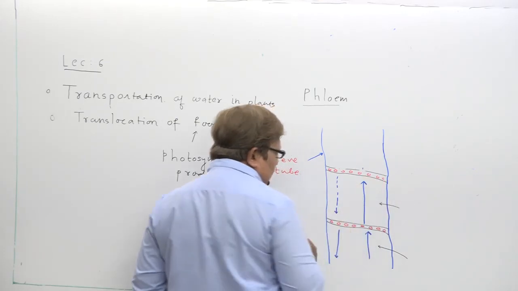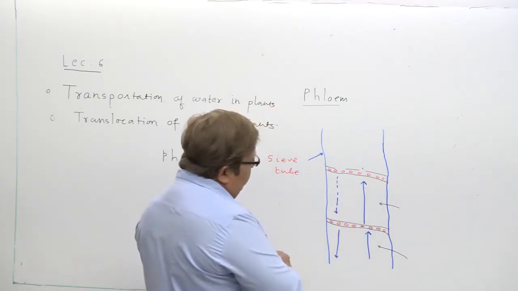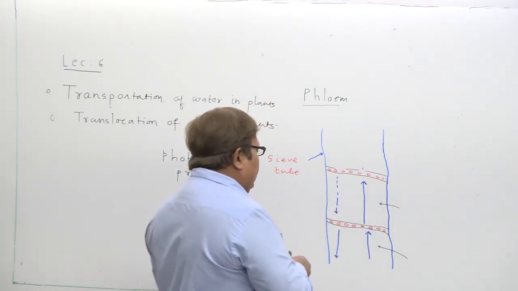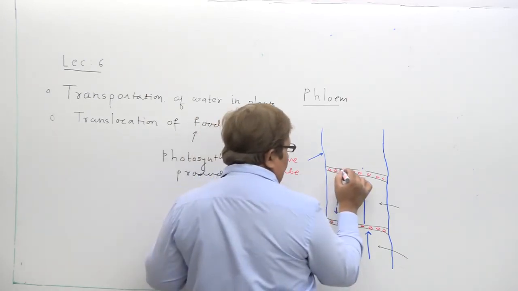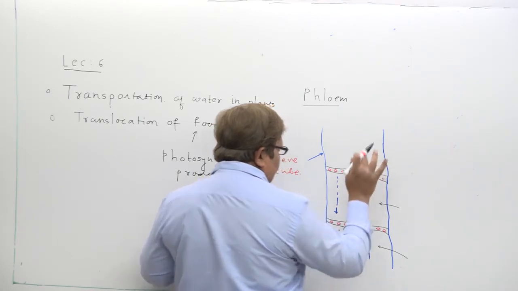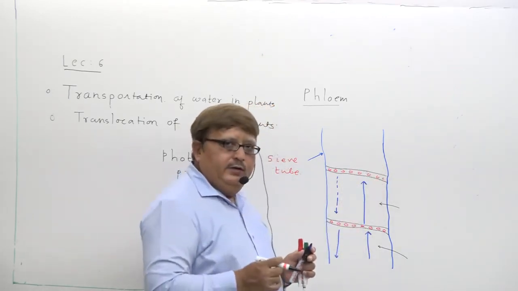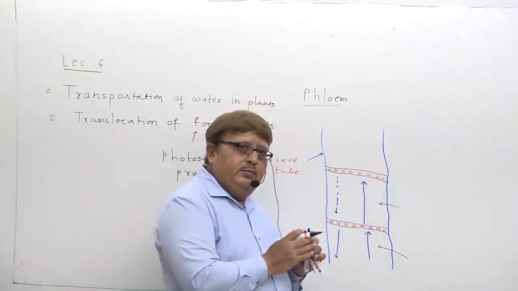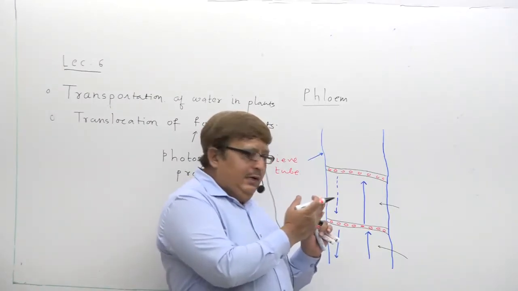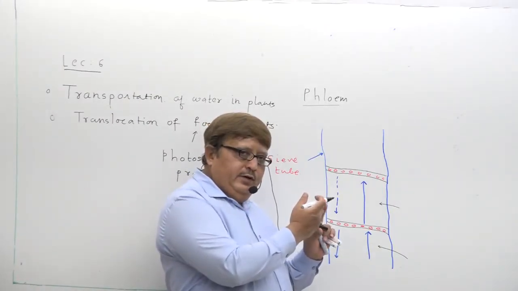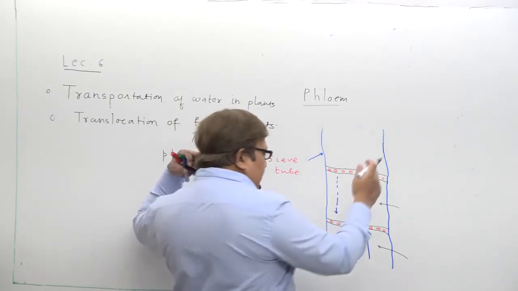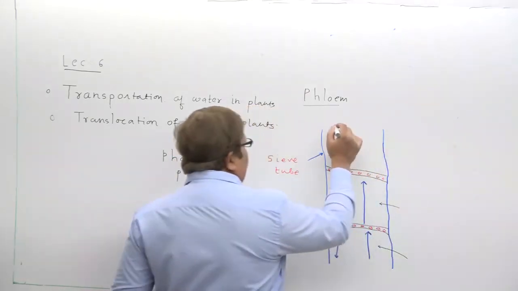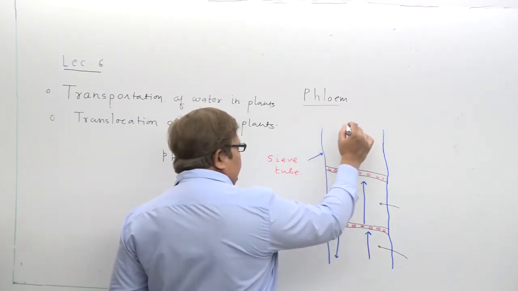Now we are trying to understand how the transfer of food takes place. As I told you in the starting, xylem tissue and phloem tissue are quite in the neighborhood of each other. This is xylem tissue, this is phloem tissue.